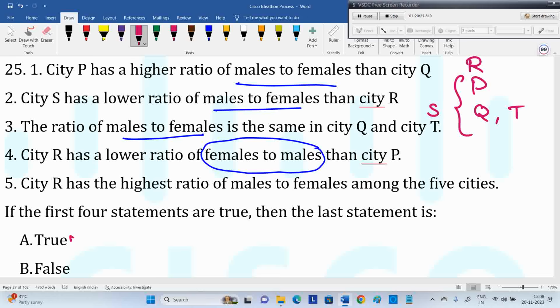Definitely true. But S's place we cannot say; S can be lowest or second or third. That we cannot decide, but definitely R is highest. R will take the highest male to female ratio. True only. Many people do not understand this properly and go with uncertain. So please make sure the question is only simple. R is the highest, yes, for sure.